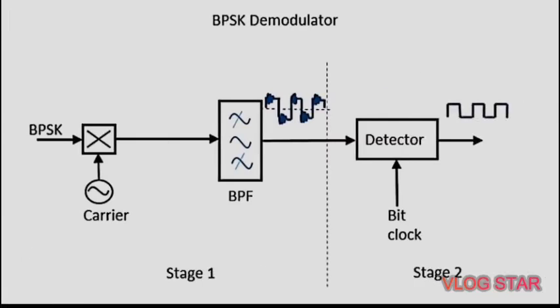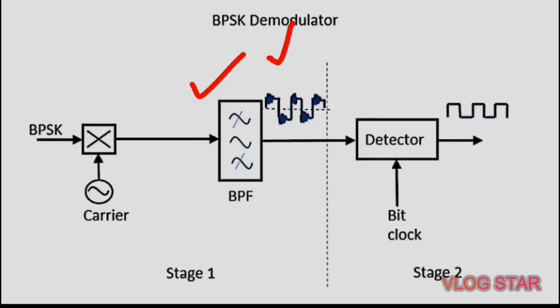Here the block diagram of this BPSK demodulator consists of a mixer, one local oscillator, one band pass filter, and two input detector circuits. By recovering the band limited message signal with the help of the mixer circuit and the band pass filter, the first stage of demodulation gets completed.